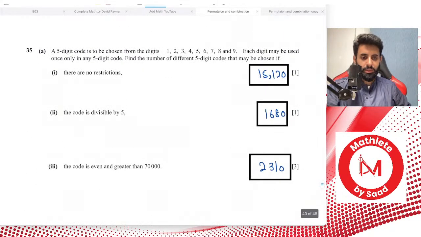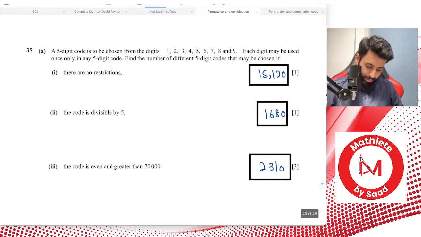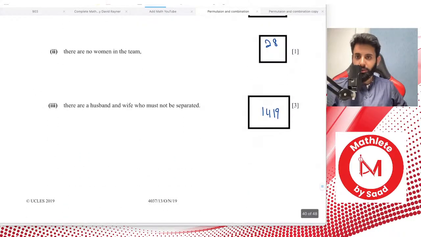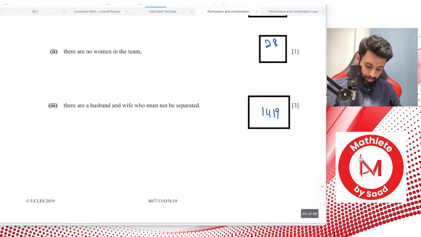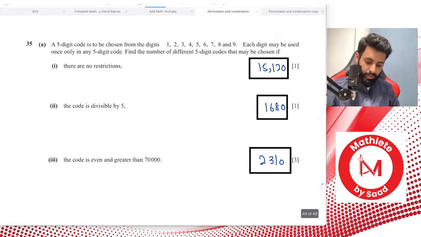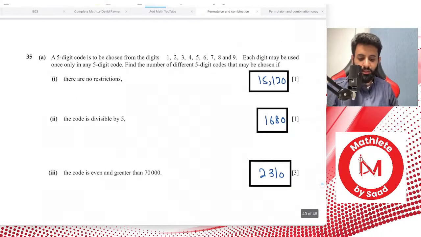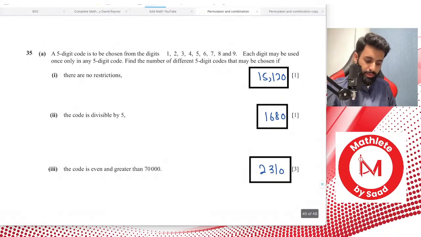Okay, now this is a good question, and I should mention it is from October-November 2019, paper 13. Let's see what it says. A 5-digit code is to be chosen from the digits 1, 2, 3, 4, 5, 6, 7, 8 and 9. Each digit may only be used once in any 5-digit code. Find the number of 5-digit codes that may be chosen if there are no restrictions.